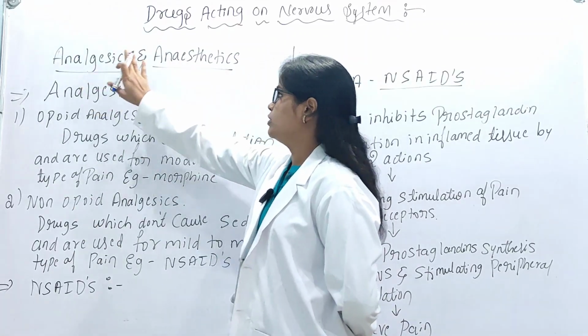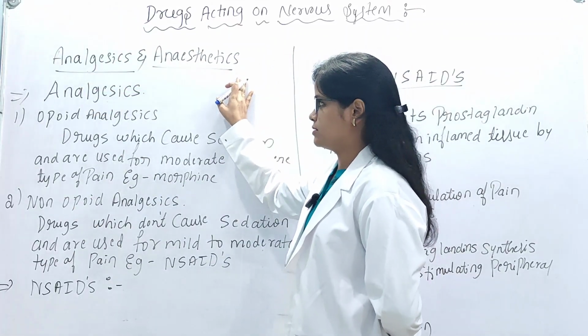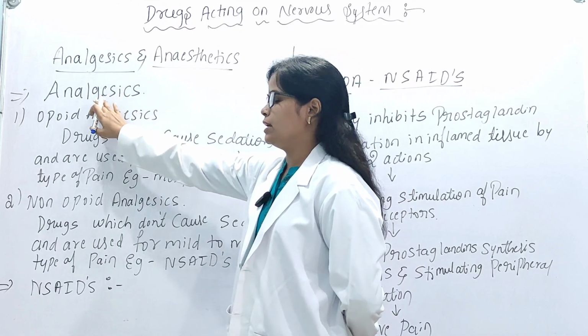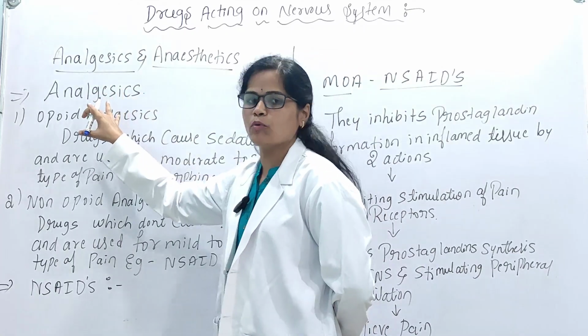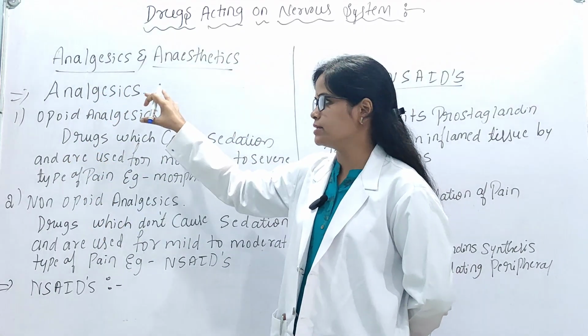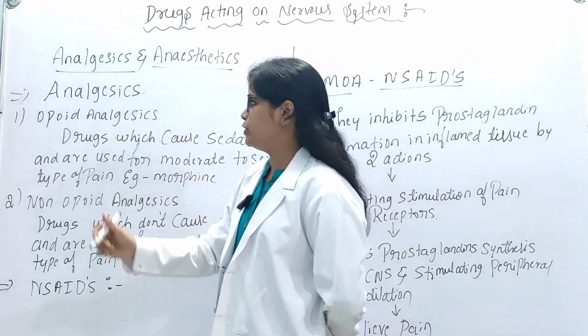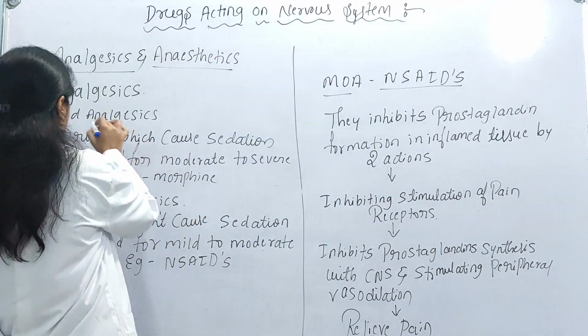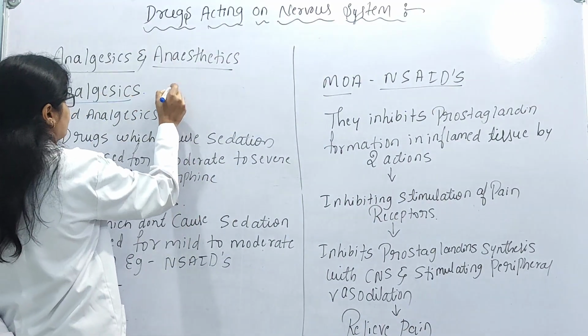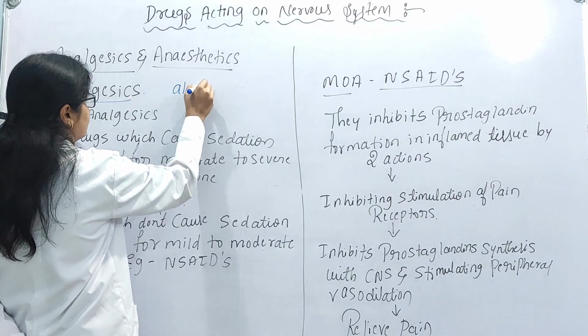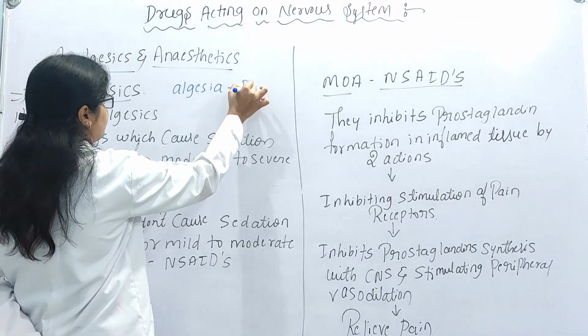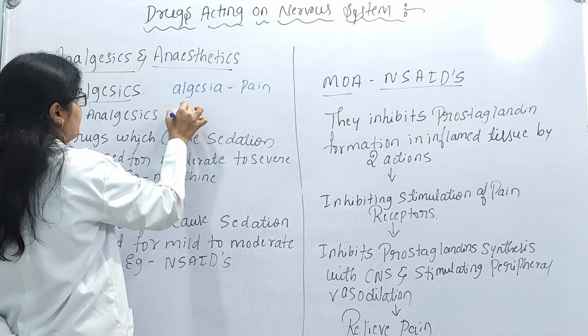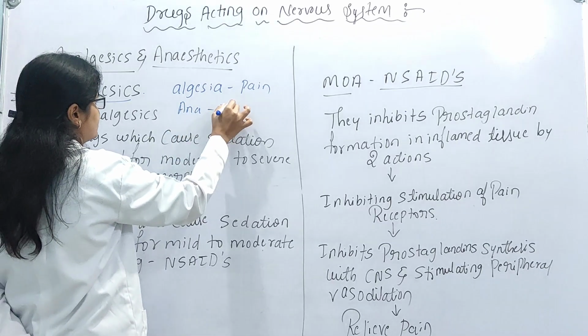Under that we will study about analgesics and anesthetics. So here, analgesics. Before studying about the drugs which come under the analgesics, we should know the meaning of analgesics. The word analgesia is nothing but an absence of pain, and the meaning of an is absence.